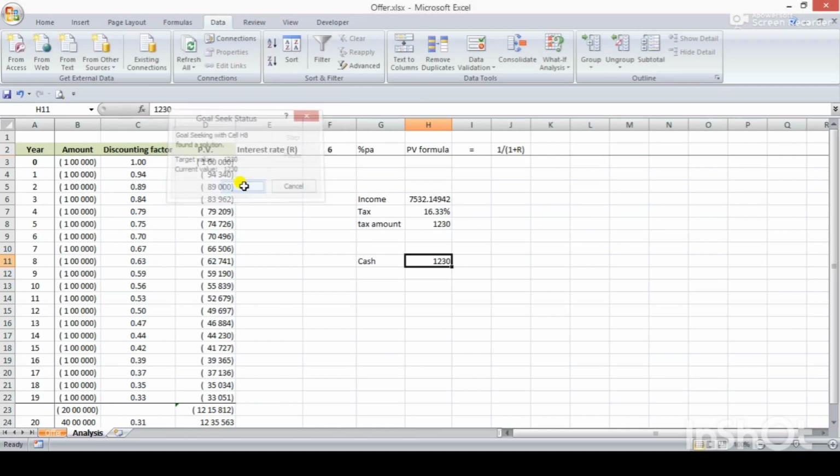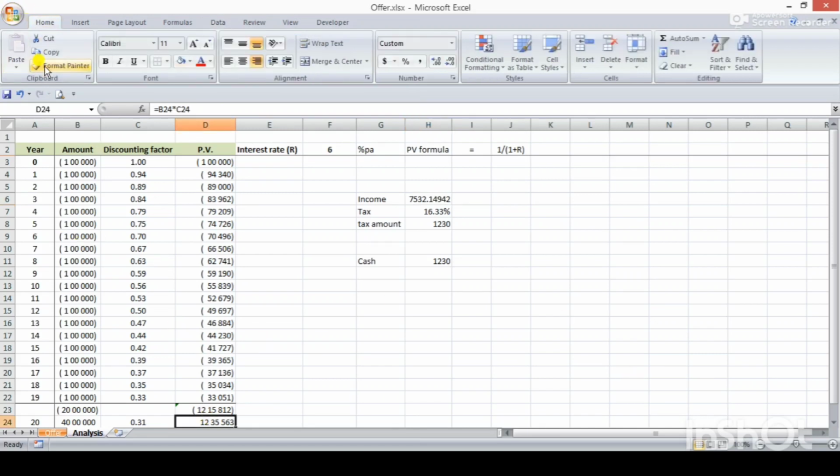So here the income comes to 7532 for a tax amount of 1230, meaning instead of 1 lakh, if I show 7532 income, then I have to pay tax of 1230 only. So that's it friends, thank you.